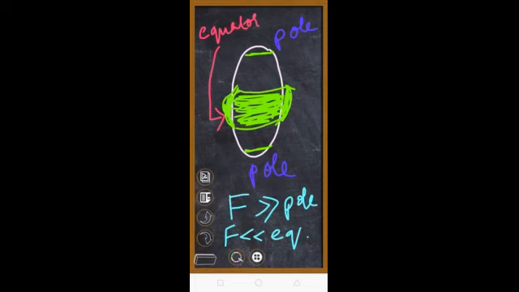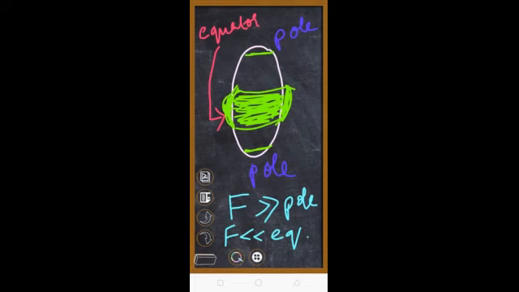So your weight also, if you go to the poles, you will be heavier. If you go near the equator, you will be lighter, because the earth's gravitational force, or the acceleration due to earth's gravity, is going to change. So this is how it changes.